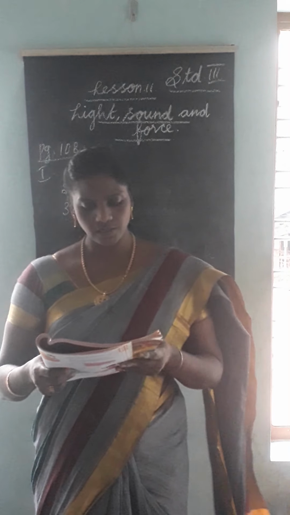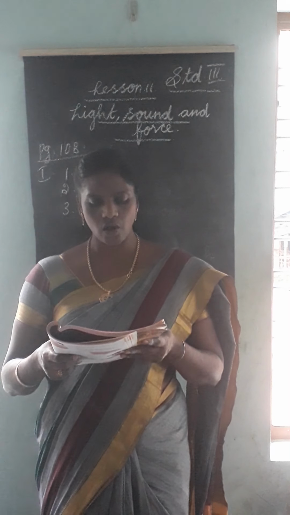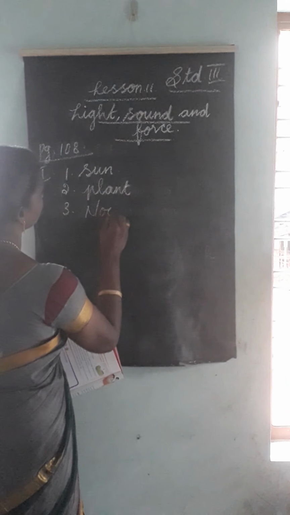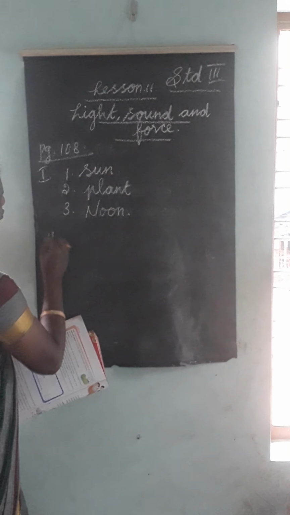Okay, next, the third one: shadow, long, short, noon. Which one is the correct answer? Noon. Noon is the correct answer. Then Roman letter 2, true or false.